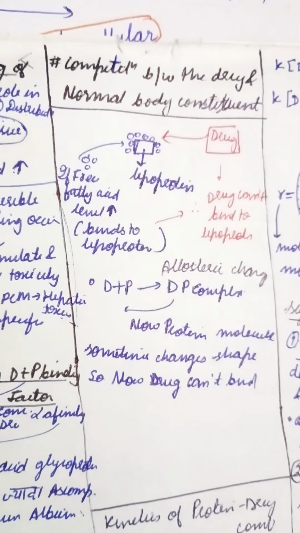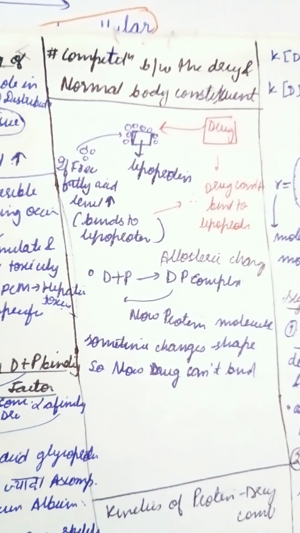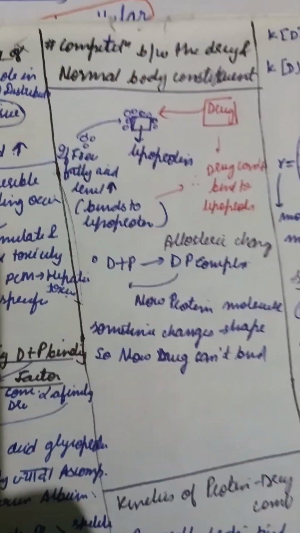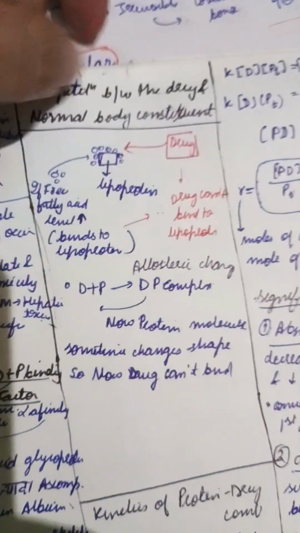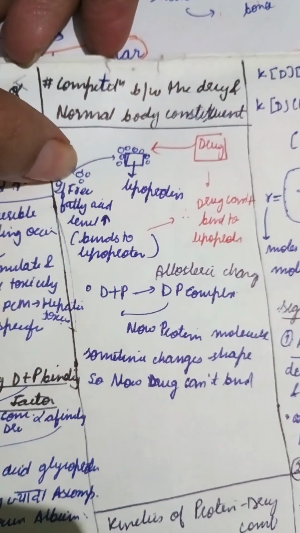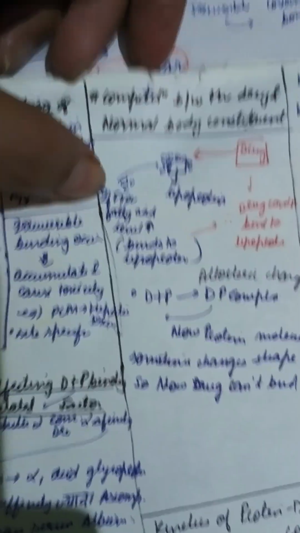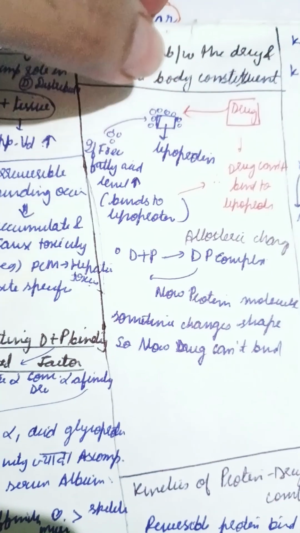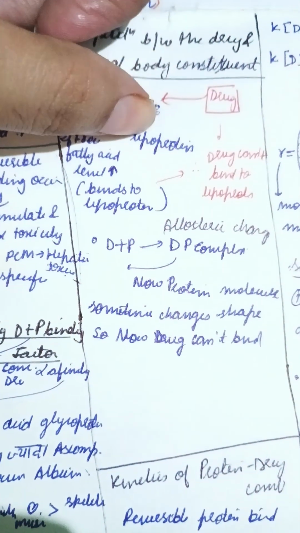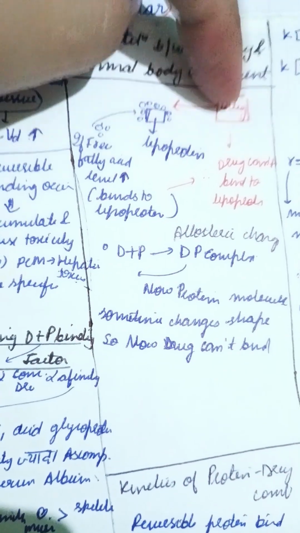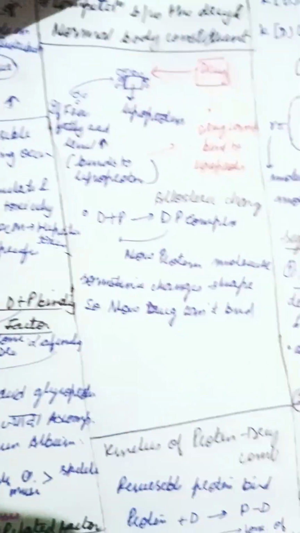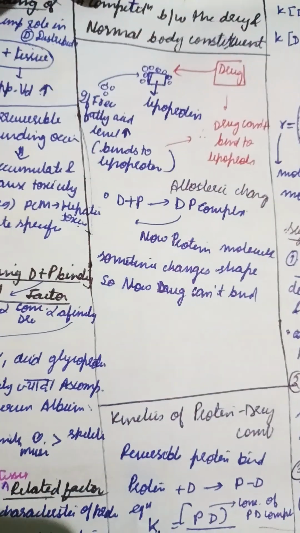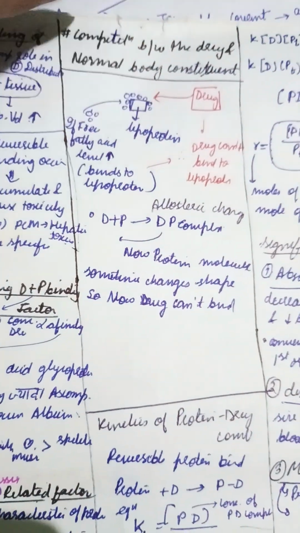Now another factor is competition between the drug and normal body constituents. For example, with lipoprotein, if the free fatty acid level in the body is high, the free fatty acids will bind to the lipoprotein all over it, and therefore there is no site left for the drug to bind. So this is also a factor: competition between the drug and other normal body constituents for the protein.